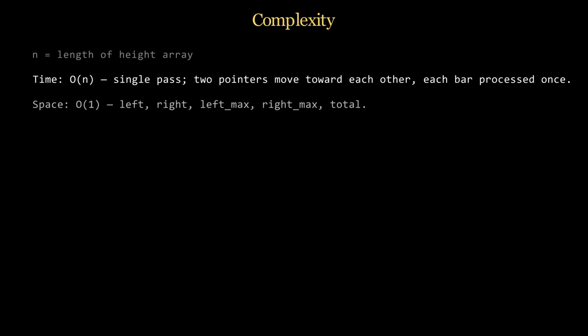Time is linear in n, we make a single pass with 2 pointers moving toward each other, so each bar is processed once. Space is constant, we only use the 2 pointers and 3 variables, left max, right max, and total.